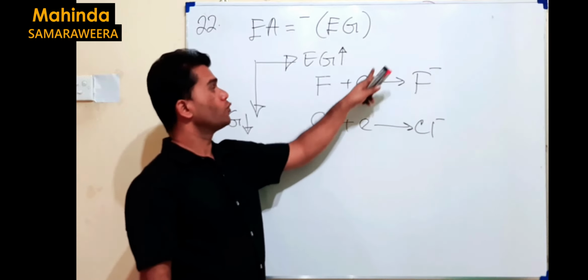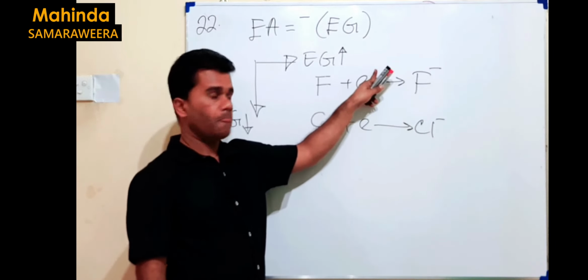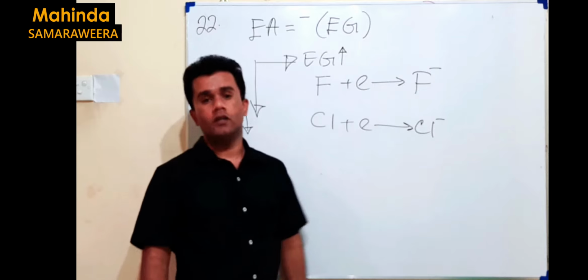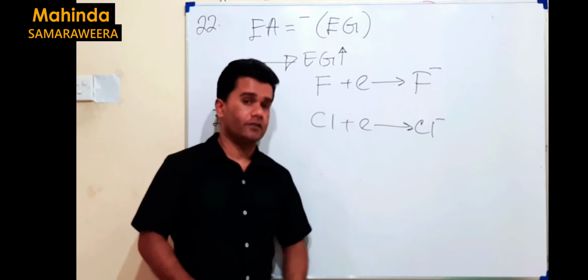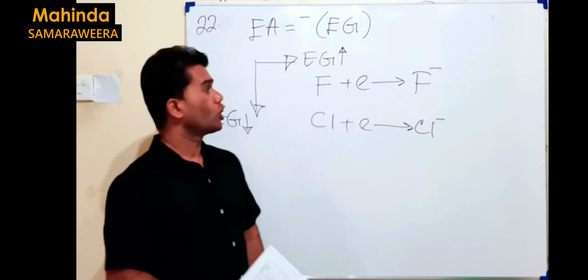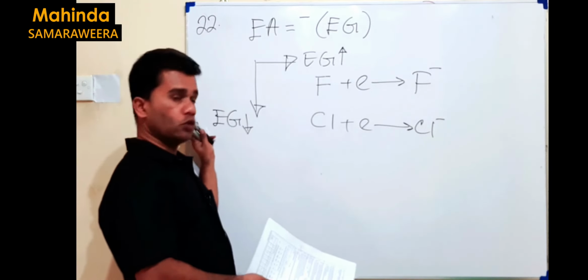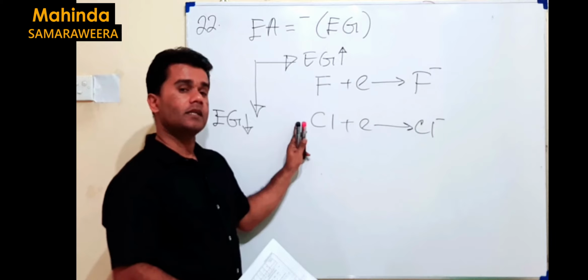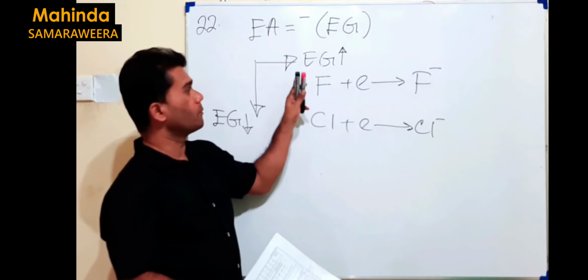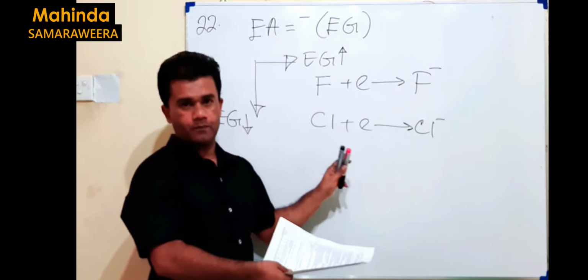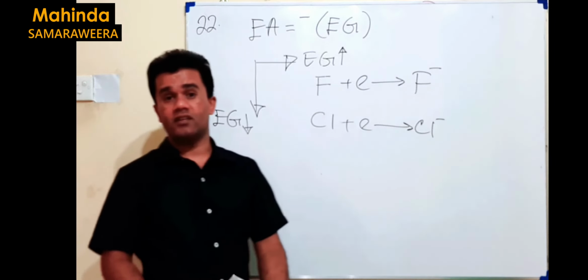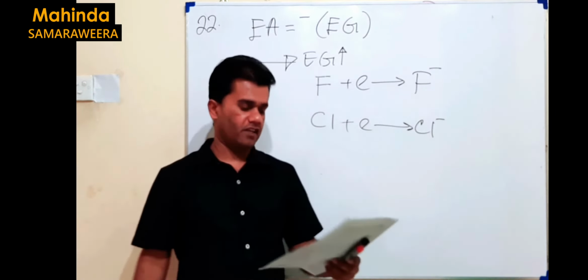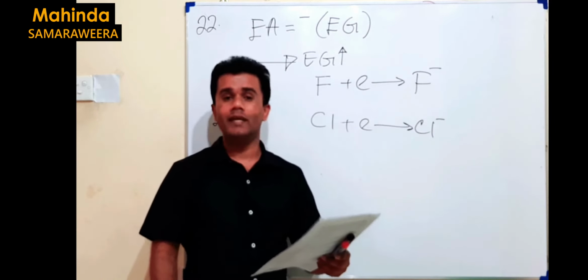Since you have to supply more energy here, the negative value becomes small. So that's why chlorine has high electron affinity or electron gain enthalpy. Normally for several other groups, a third period element has higher electron gain enthalpy compared to a second period element for this reason. So chlorine has the highest electron gain enthalpy, then electron affinity. Yes, statement A is true here.